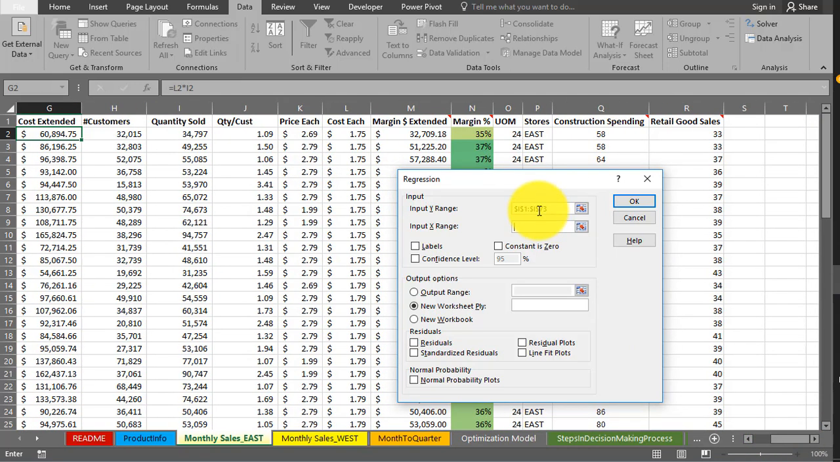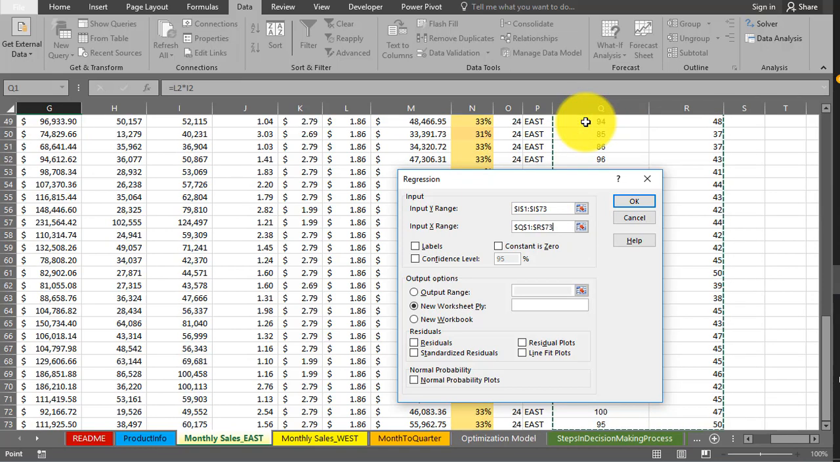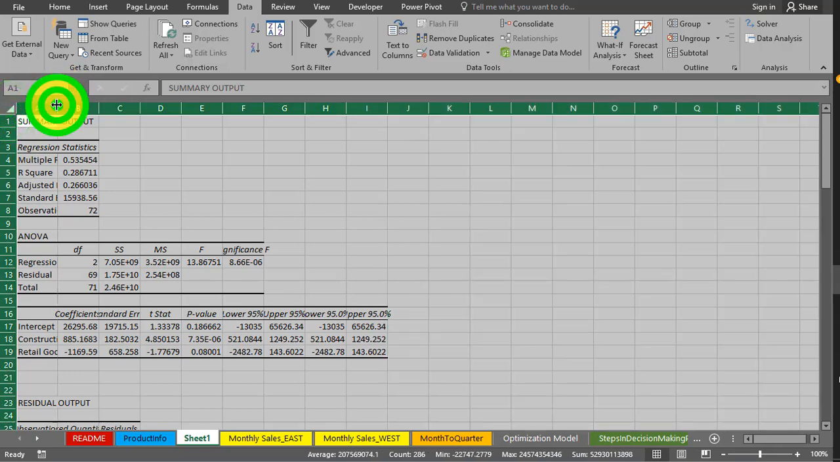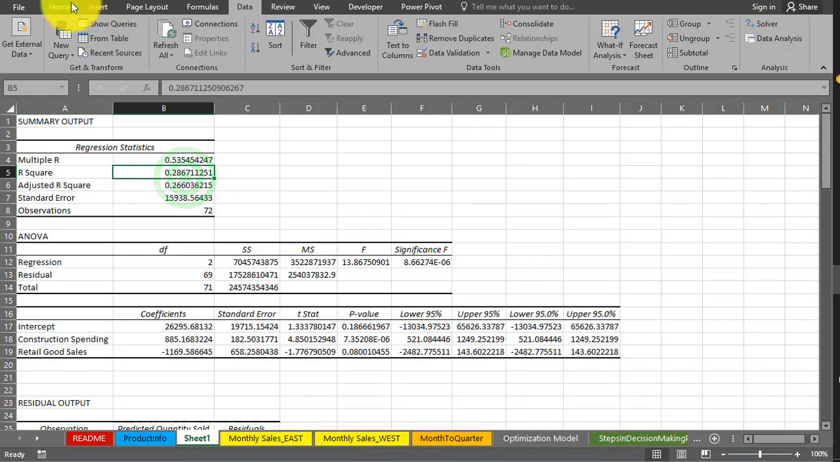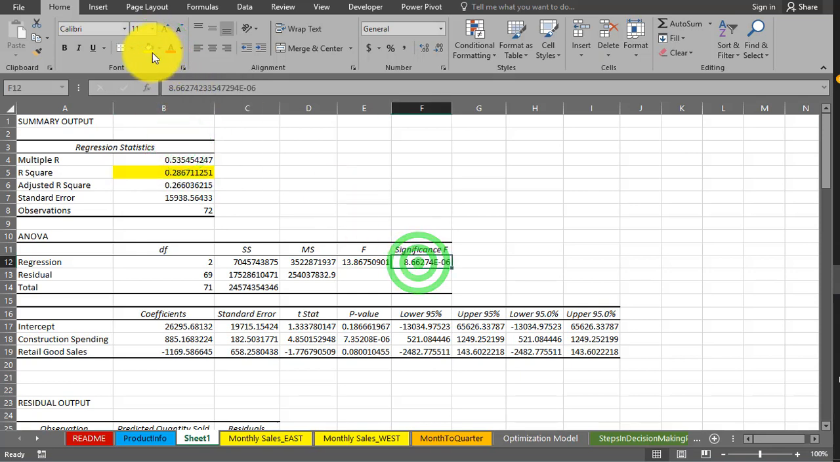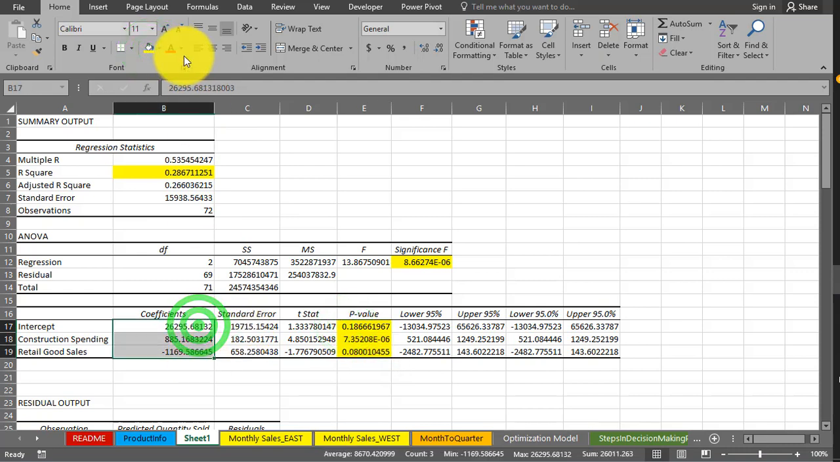So let's just play around with the construction spending and retail goods. Okay, so we're just going to grab Q and R. We're going to grab labels, and let's just do a new worksheet ply over here. We'll do the residuals, and then hit OK. So now we have our data. Okay, now first things first, get that yellow highlighter moving. Get that highlighting going in all those spots that I taught you. And then a little bit of an orange or something there.